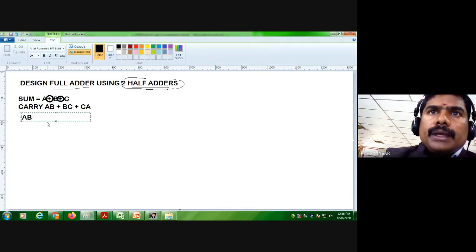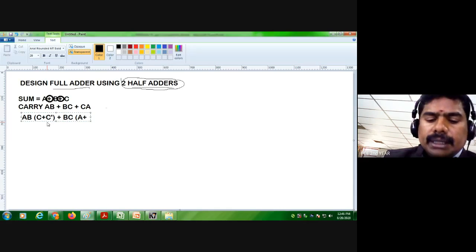So AB, the C term is missing, so C plus C dash. Plus BC, the A term is missing, so A plus A dash.